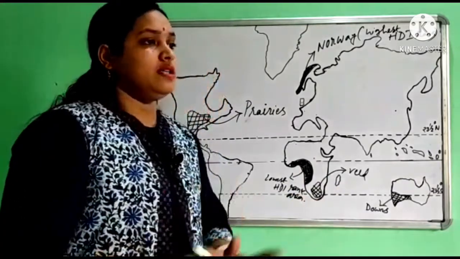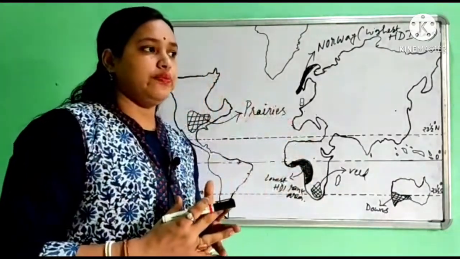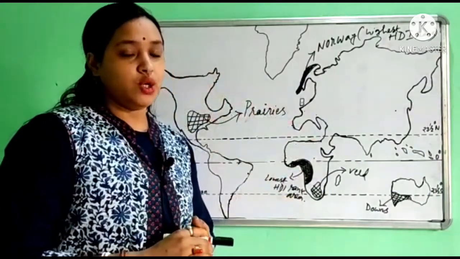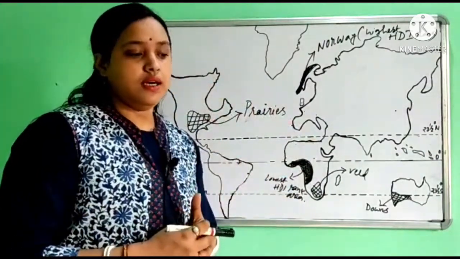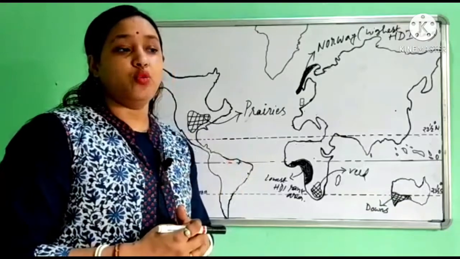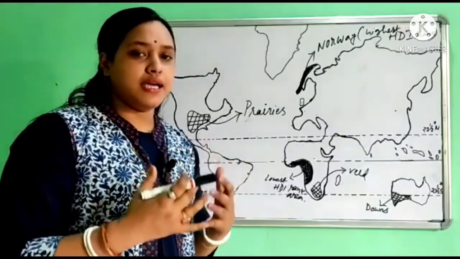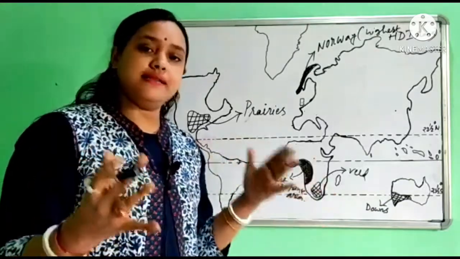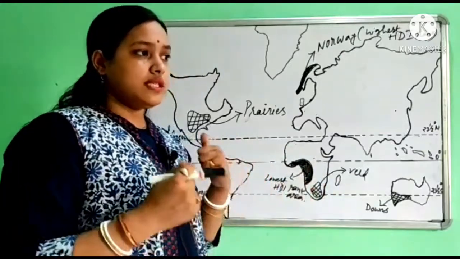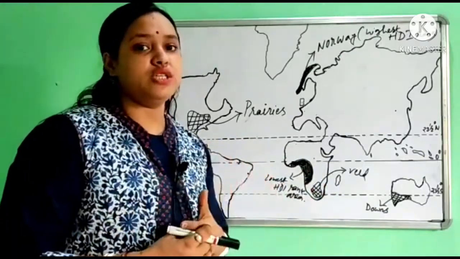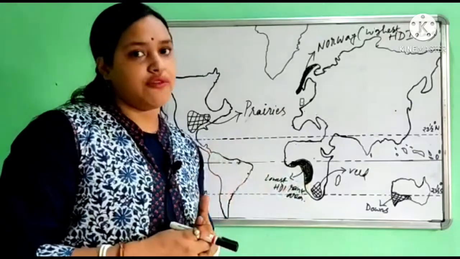Now we talk about the largest desert area in the world. We all know the area that is the largest desert in the world. This area is known as Sahara, which is located in Africa.